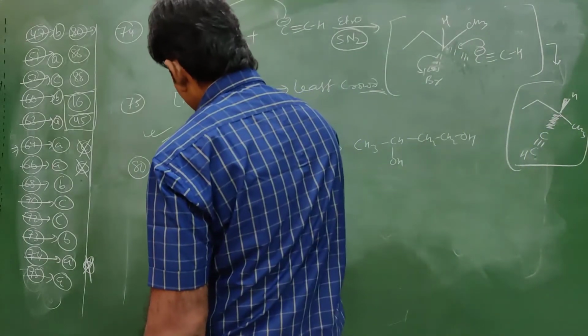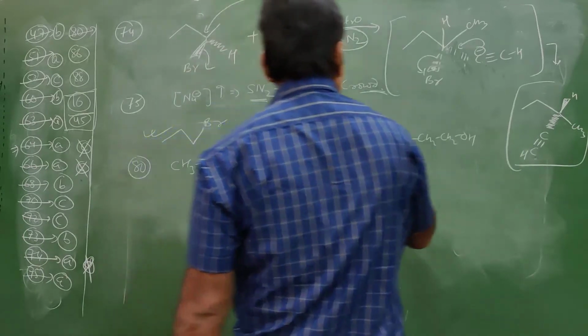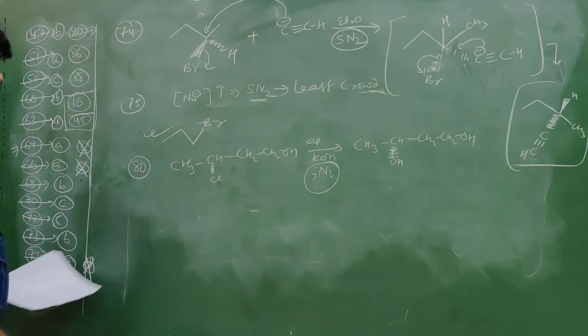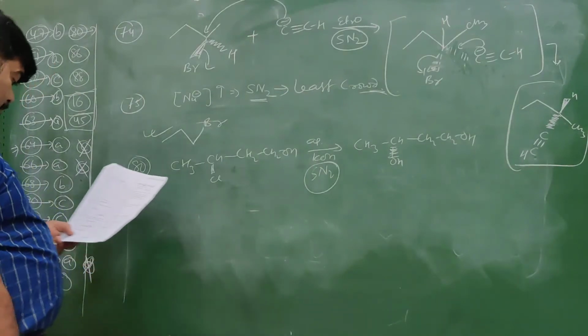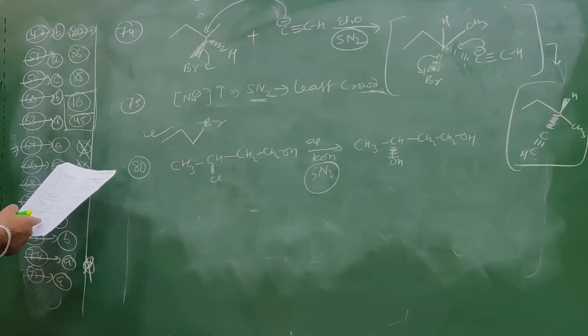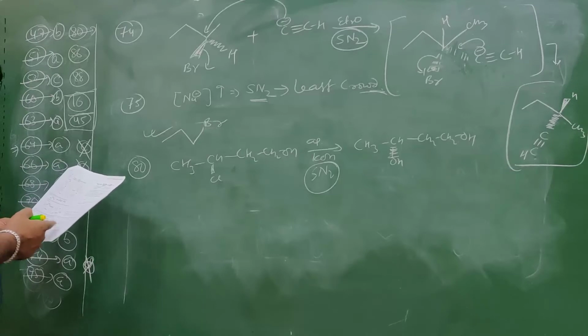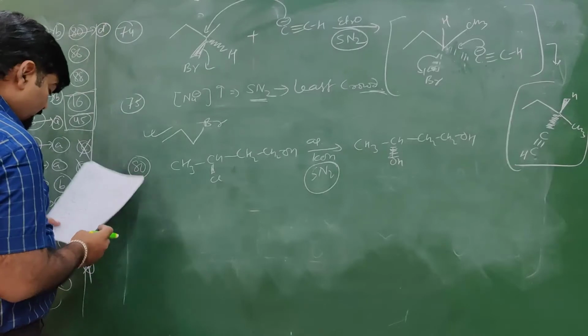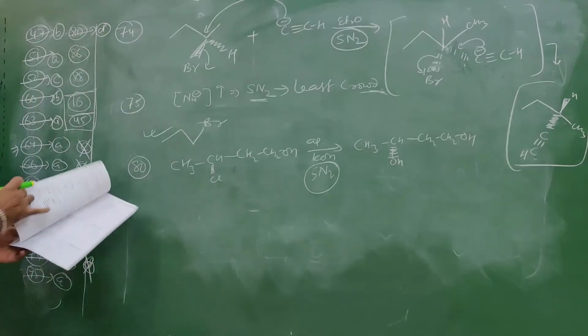So if this chlorine is at the front side, this OH must be at the back side. See where is CH3CHOHCH2CH2OH. Fourth option is the correct answer. However, there is little misprinting, so we can ignore.